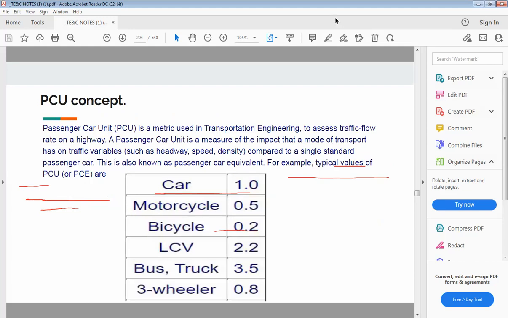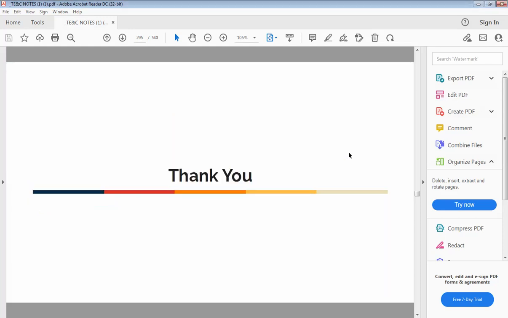Passenger car unit concept we have already covered in the second chapter. So with this, chapter number 3 is over.